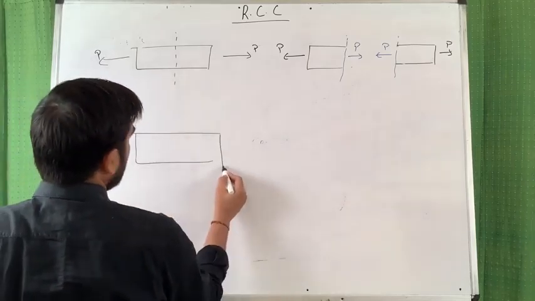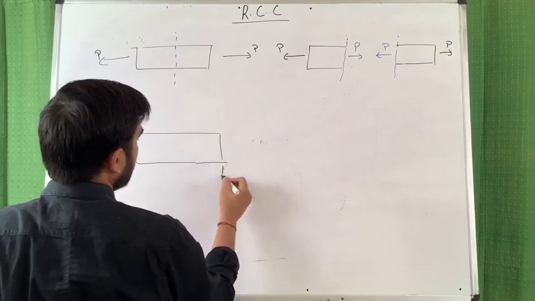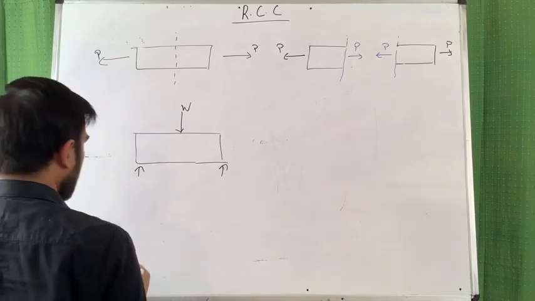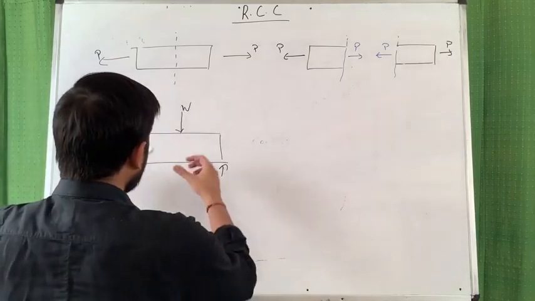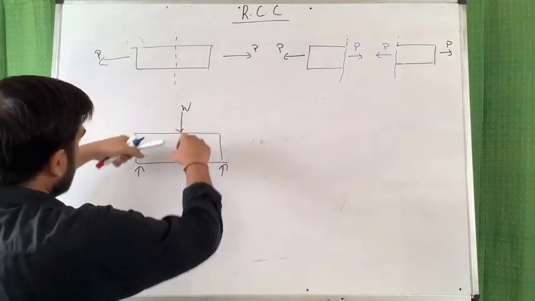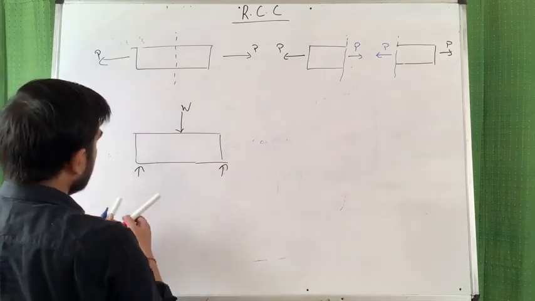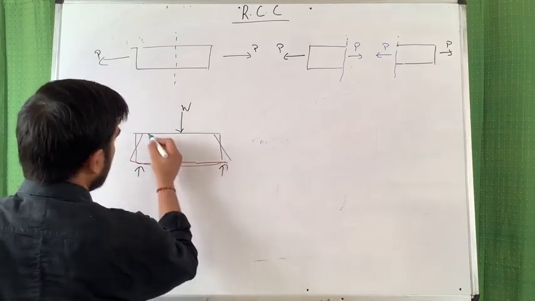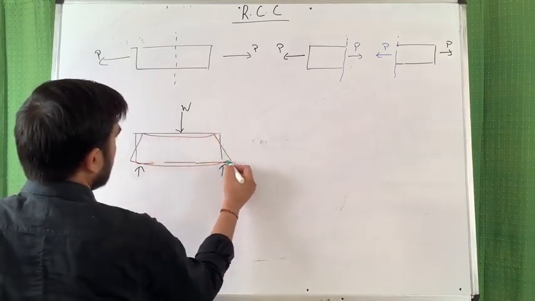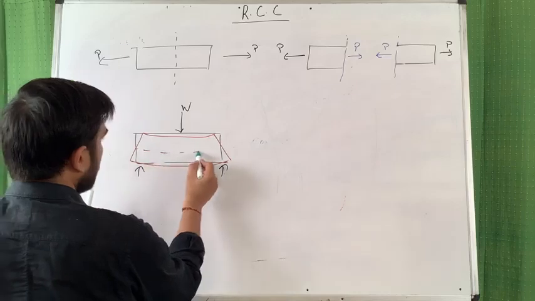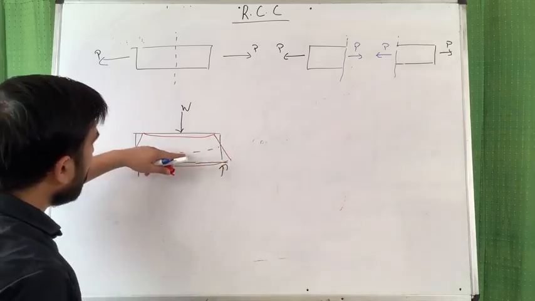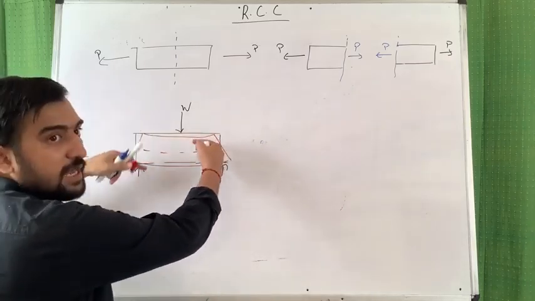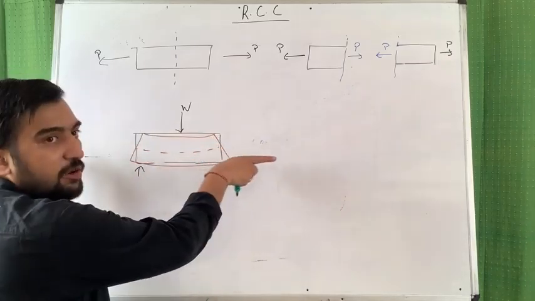Suppose this is your beam, let's say a simply supported beam, and you have placed a load W over it. So due to this, what is happening? You can see the deflected pattern of this will be like this. And due to this deflected pattern, you can observe above this axis, fibers are compressed, and below this reference, fibers are elongated.